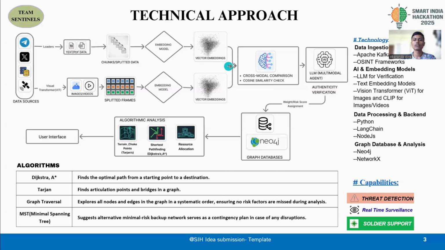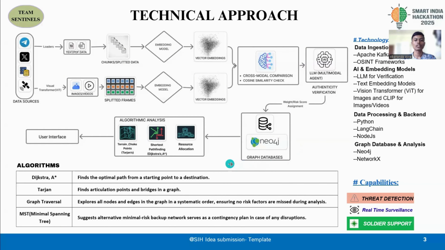These vector embeddings will be given as input to an AI agent, which will do cross-modal comparison, and the output will be given as input to the LLM. This LLM is a multimodal agent which will have its own reasoning, and it will do authenticity verification. The output from the LLM will assign weight and risk score to the edges of the graph, which is already present in the graph database. And then we can do a systematic algorithmic analysis.